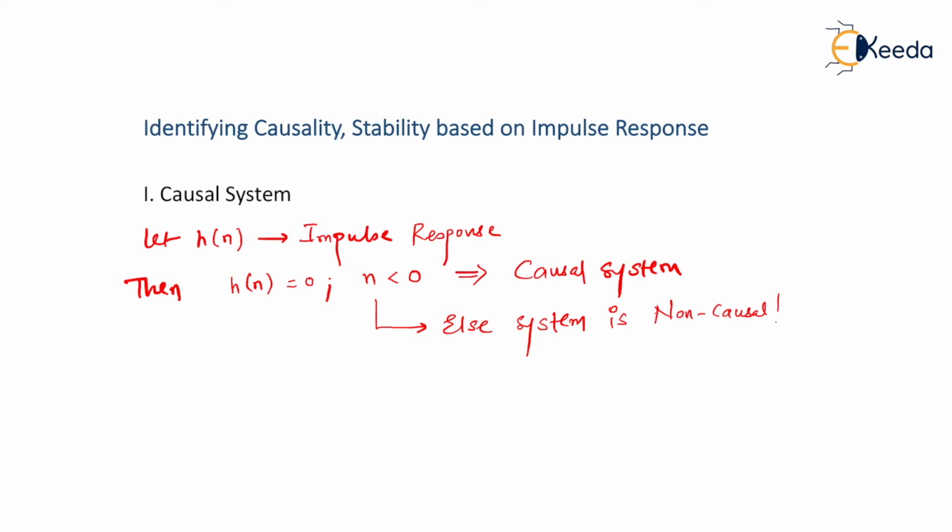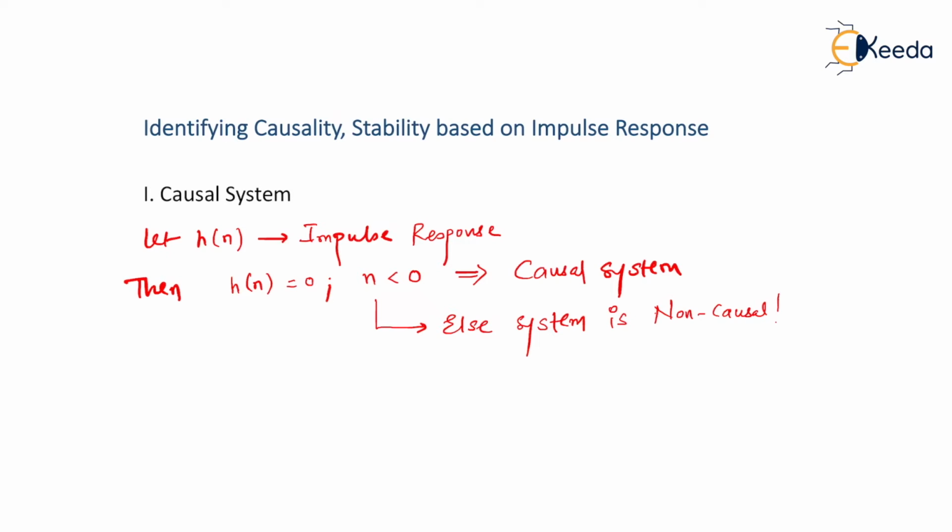When we studied classification of systems, we understood the dependency of output on input, and depending upon that we used to identify whether the system is causal or non-causal. So let me remind you, if the system output depends on the current input or at the most past input, then only a system is said to be causal. In case the current output depends on future inputs of the system, then it is said to be a non-causal system. And we know that non-causal systems are not practically realizable. In fact, all practical systems are causal systems, because we cannot have a system where output depends on future input. Am I right?